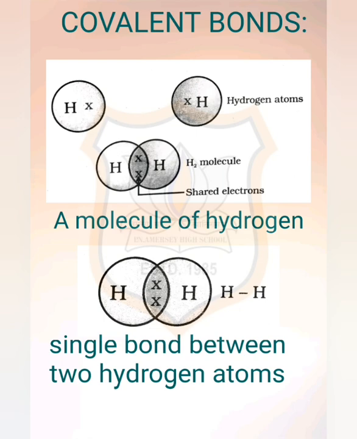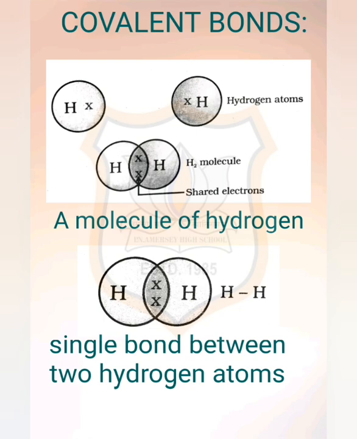The simplest molecule formed in this manner is that of hydrogen. As you have learned earlier, the atomic number of hydrogen is 1. Hence, hydrogen has 1 electron in its K shell and it requires 1 more electron to fill the K shell, because we know that to complete the octet, K shell needs 2 electrons at least. So, 2 hydrogen atoms share their electrons to form a molecule of hydrogen, that is H2.